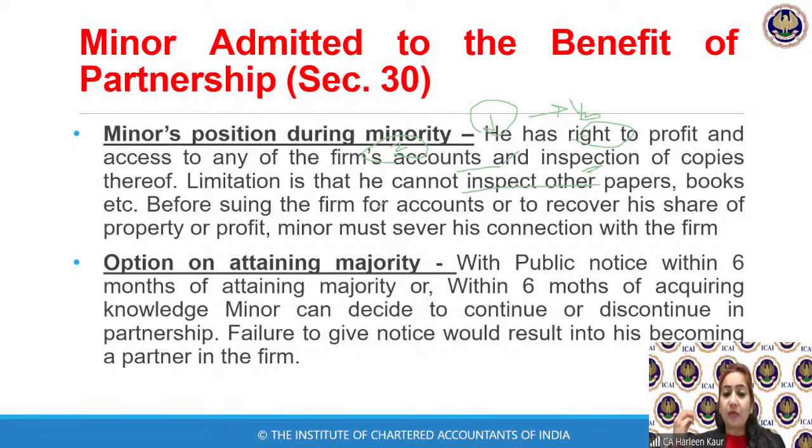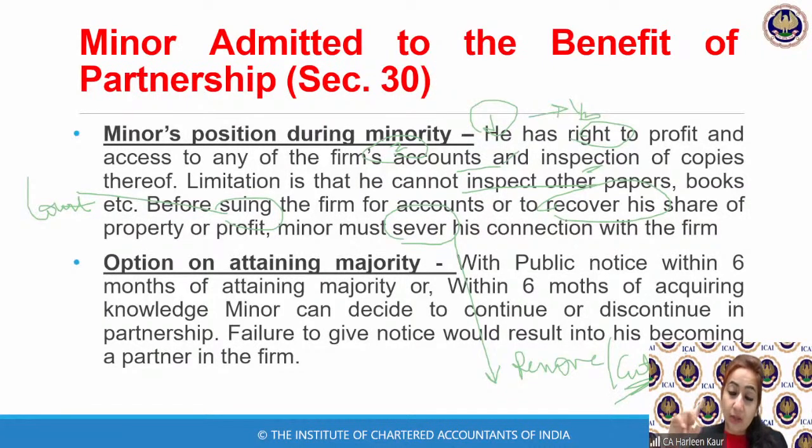So he cannot keep on asking for other files, such as the supplier files, or how things are happening. The only thing is, if he wants to sue the firm for any accounts, or if he wants to recover his share of profits, then he must sever his connection with the firm. What is the meaning of severing your connection? It means removing your connection, cutting your connections with the firm. So if there is a minor partner, Master X, and he feels that his share of profits is not being given, and now he thought of filing a case, suing the firm means he wants to go to the court and file a case. Then law says in such a case, the minor must cut his connection with the firm first.